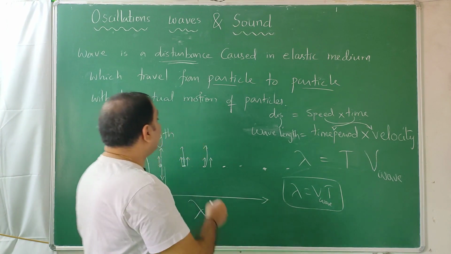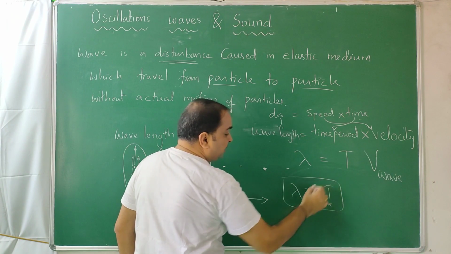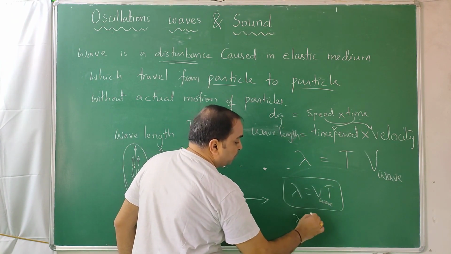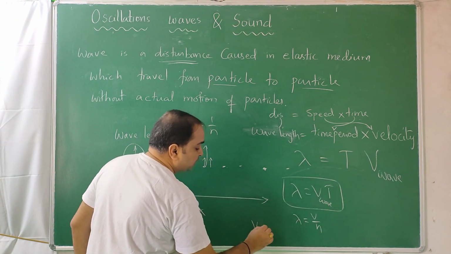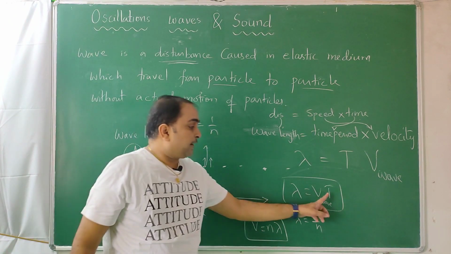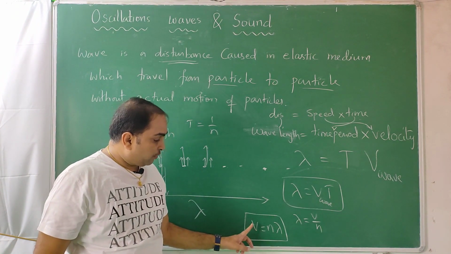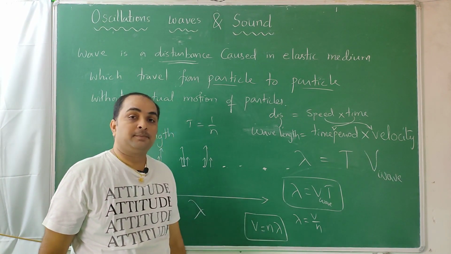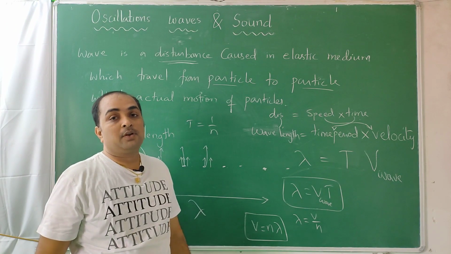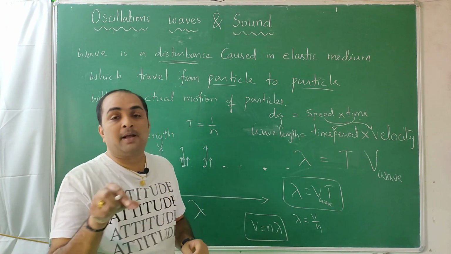And already we are told that time period is always replaceable with frequency. So if you replace time period with frequency, we get lambda is equal to v by n, or cross multiply, v is equal to n lambda, which is another very famous formula. The first formula connects wave speed, wavelength and time period. This formula connects wave speed, frequency and wavelength. Both formulas you can learn. All came from the definition, so need not worry about where to apply.